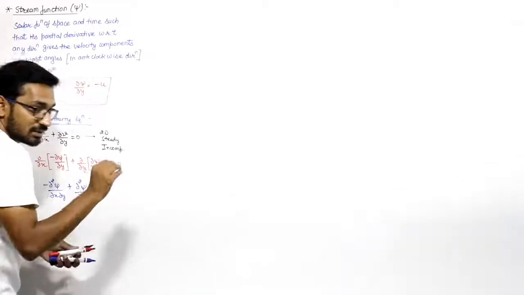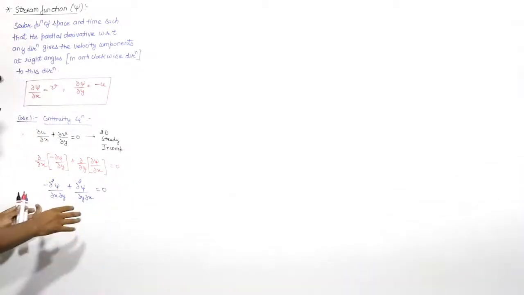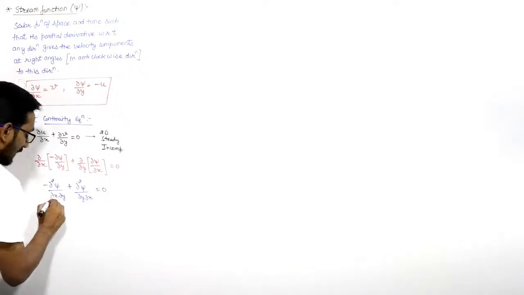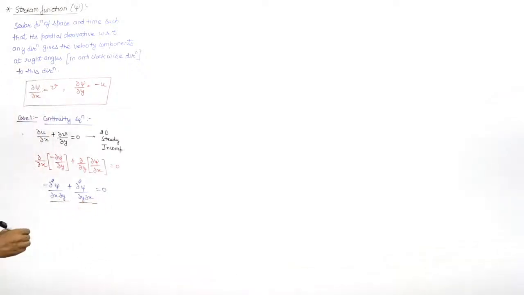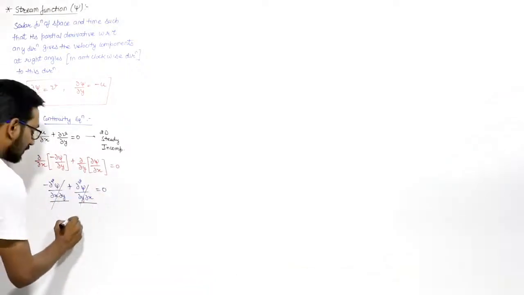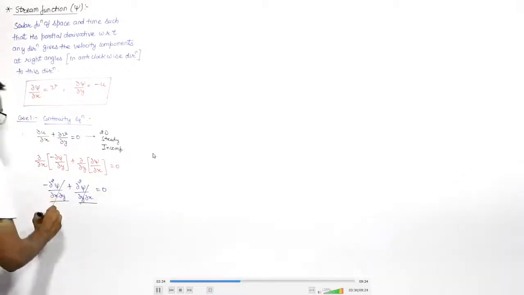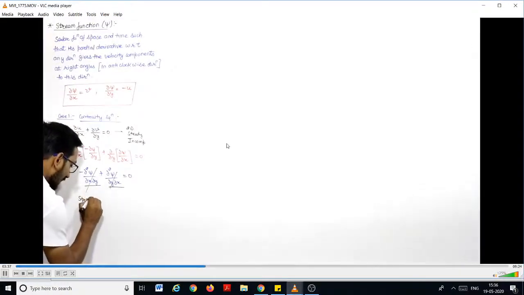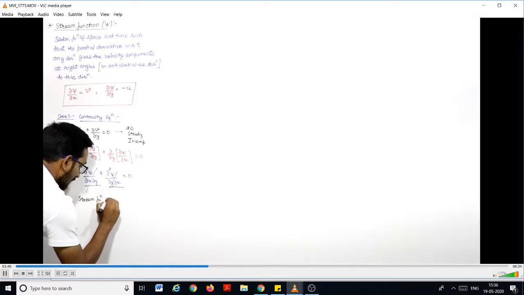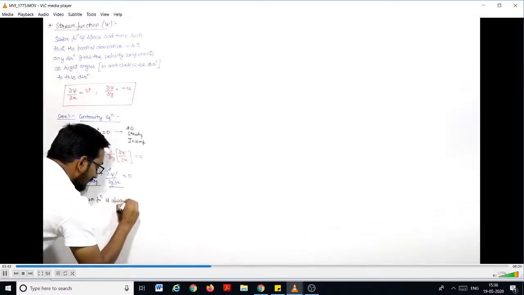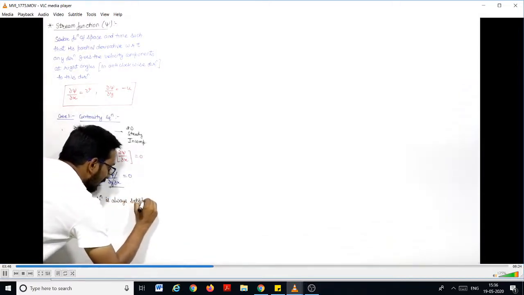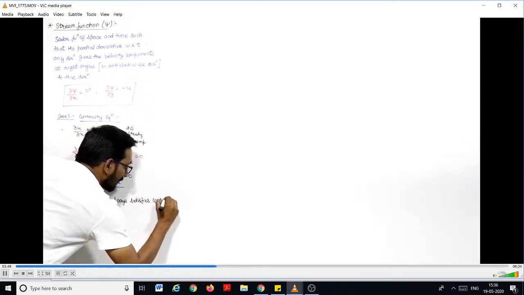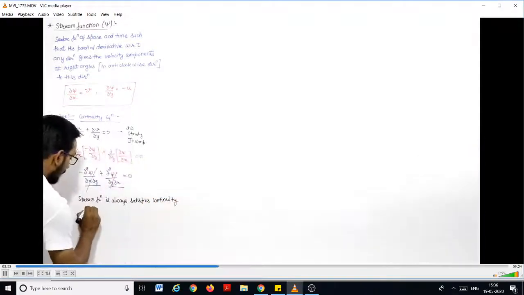And you know that if the function is continuous, then del x del y will be equal to del y del x. So this will cancel out, so this will be 0. So it means, this is important, the stream function always satisfies the continuity equation.